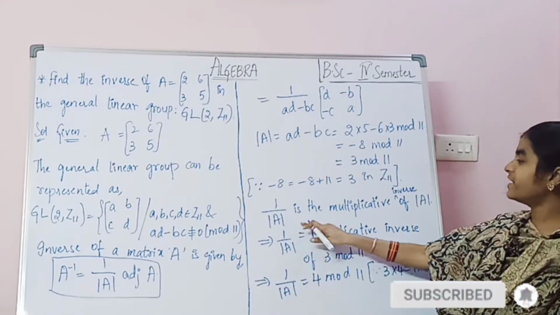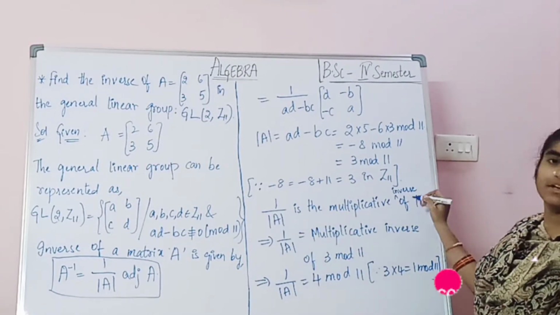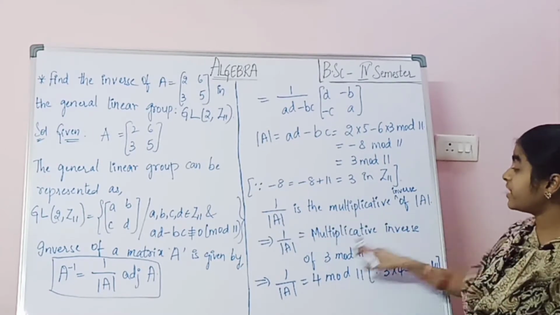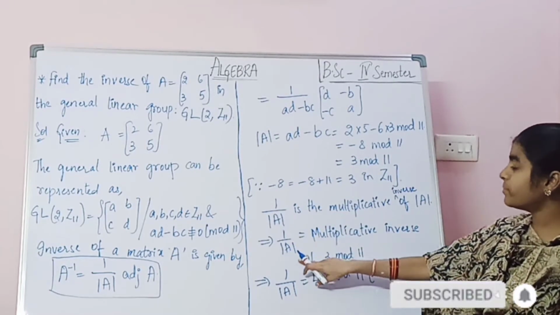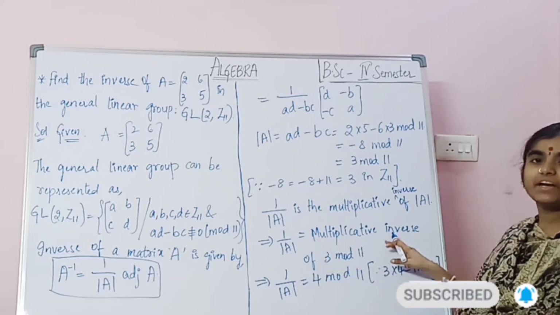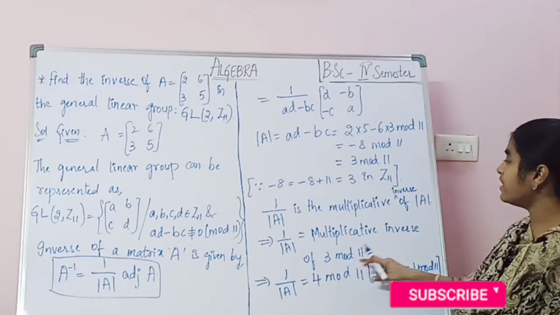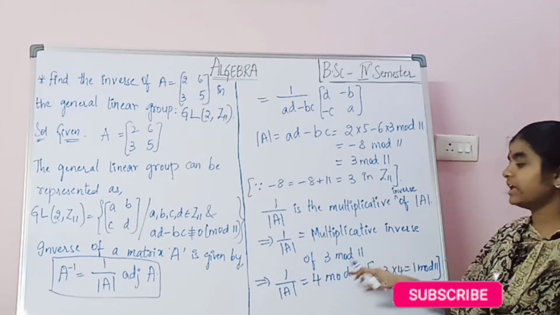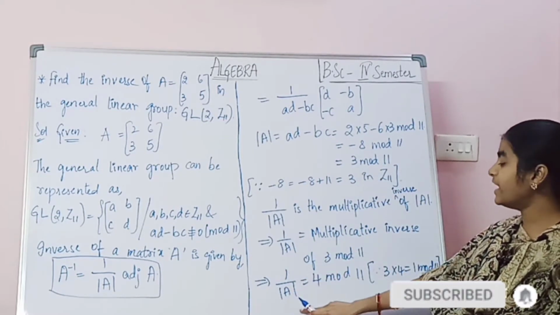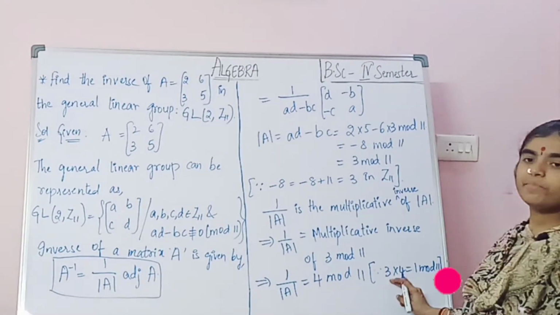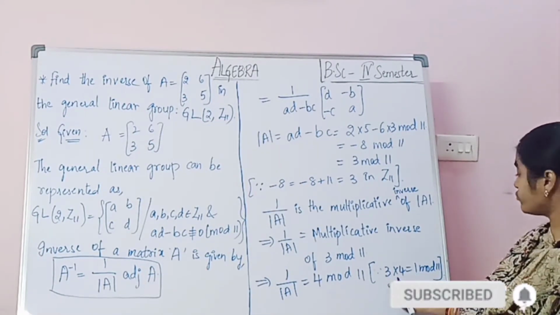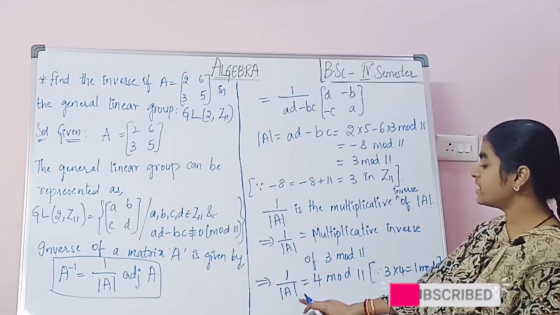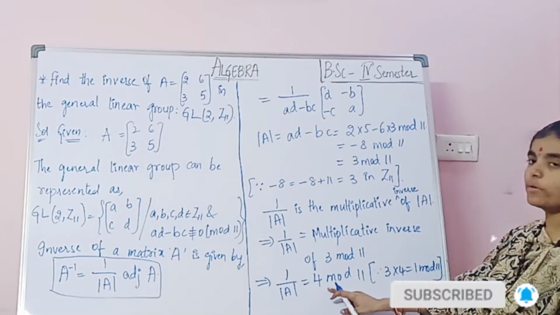Now 1 by det A is the multiplicative inverse of determinant A. So 1 by determinant A equals the multiplicative inverse of 3 mod 11. That implies 1 by det A equals 4, since 3 into 4 is 12, and 12 equals 1 mod 11. So that implies 1 by determinant A equals 4 mod 11.